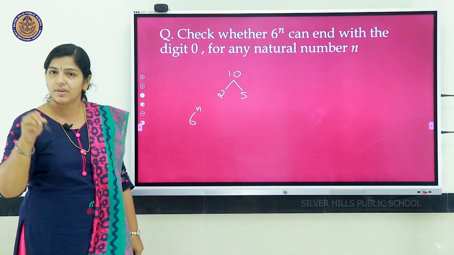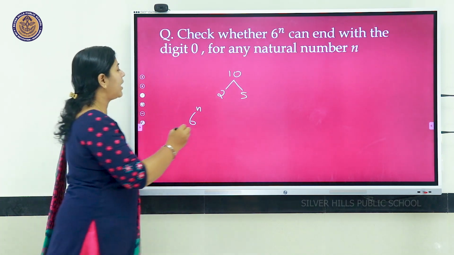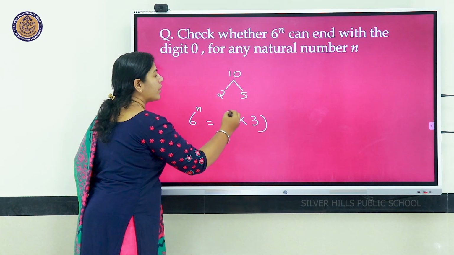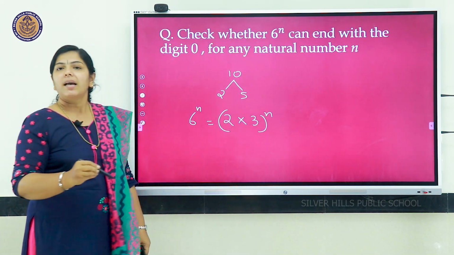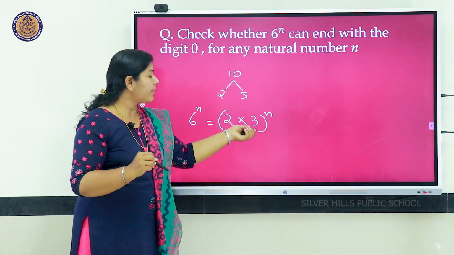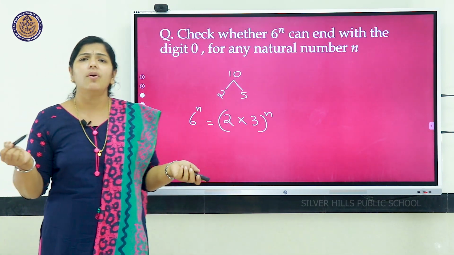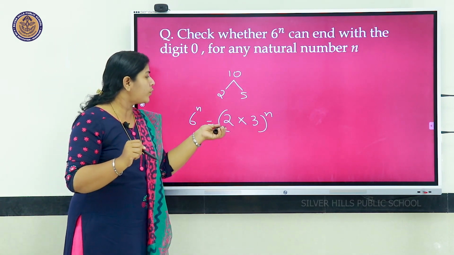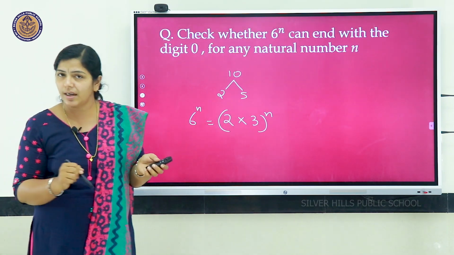The factors of 6 are 2 and 3, that is 2 into 3 whole raised to n. We can see 2 is a factor, but is 5 a factor of 6? No, 5 is not a factor of 6. 6 has only 2 prime factors, 2 and 3.